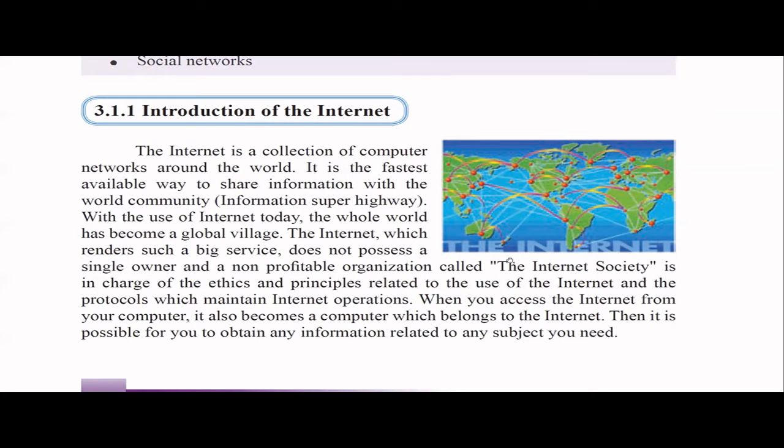And we have something called protocols, a set of rules which help to maintain internet operations. Because there is no owner, it doesn't mean we can do whatever we want. We have to adhere to rules, regulations, ethics and principles, otherwise the internet won't evolve like this.